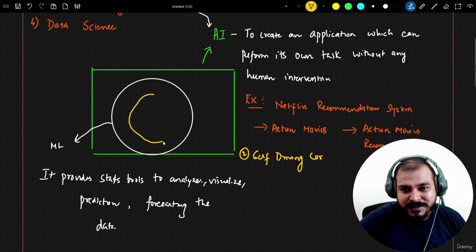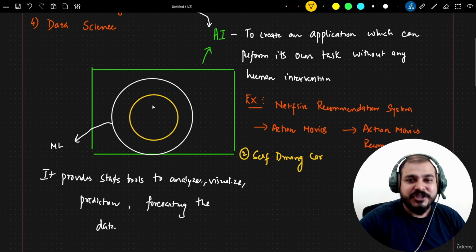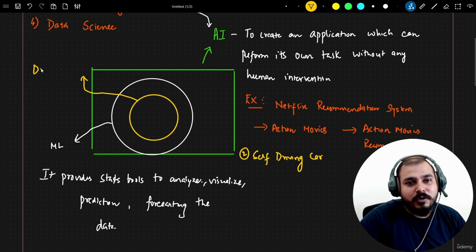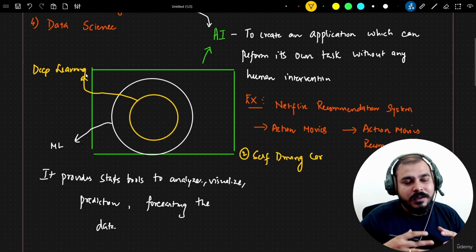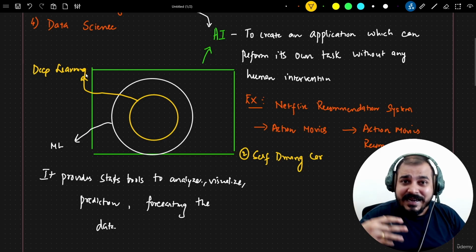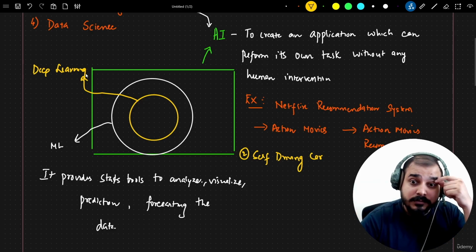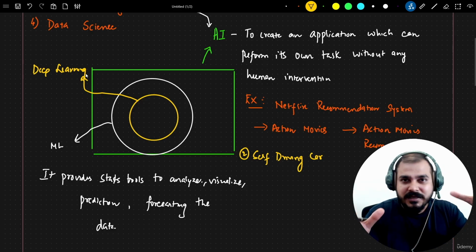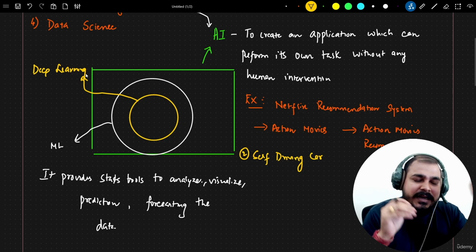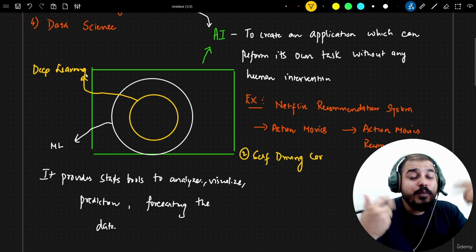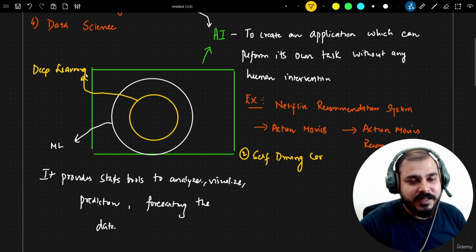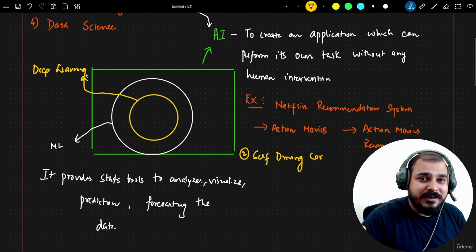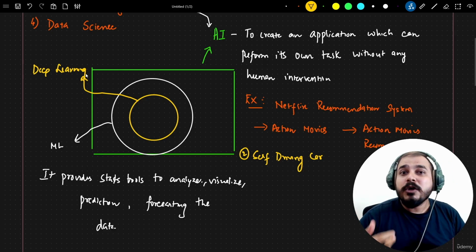So deep learning is another specific thing which is a subset of machine learning. So this is specifically deep learning. Let's say I'm writing it out over here, deep learning. Now in the 1950s, scientists thought about whether we human beings can train the machine. The scientists were thinking something amazing during the 1950s. Can we train the machine like how we human beings get trained? Suppose we are learning something, how do we learn those specific things? So can we also make the machine learn in a similar way to how we human beings learn?